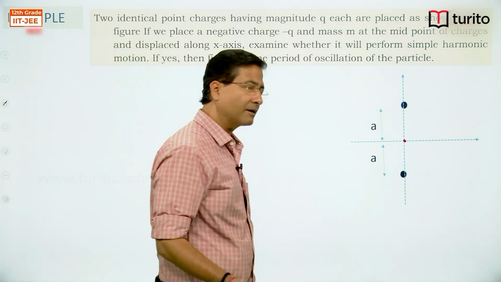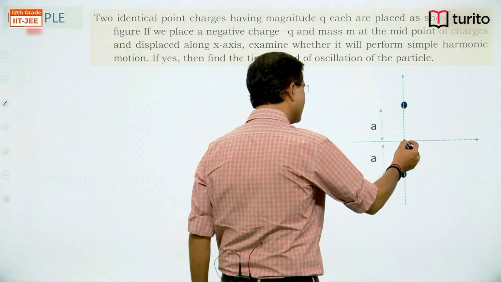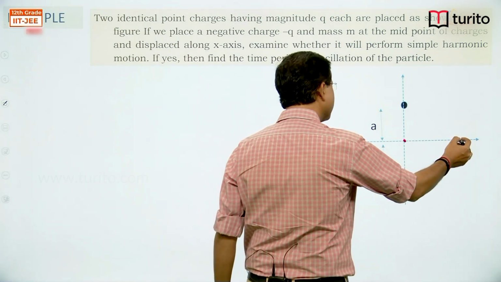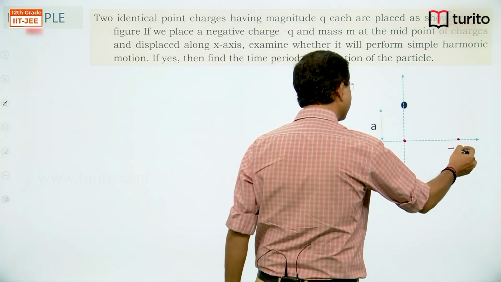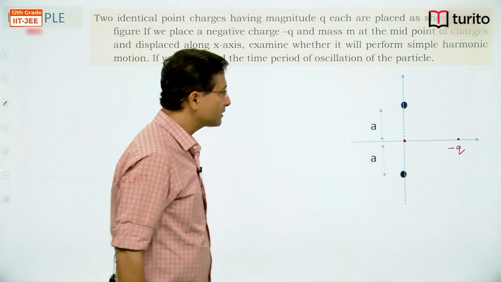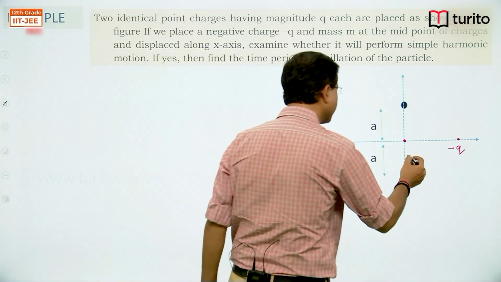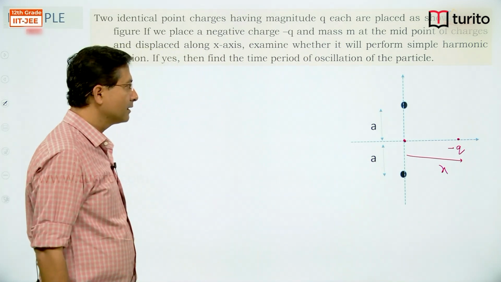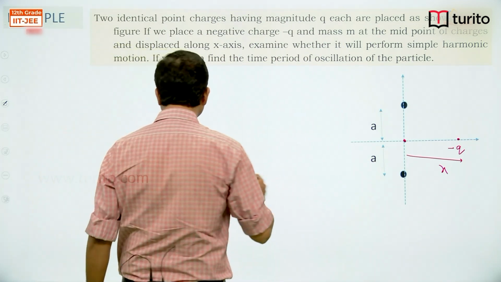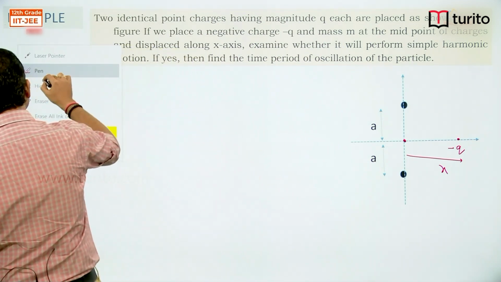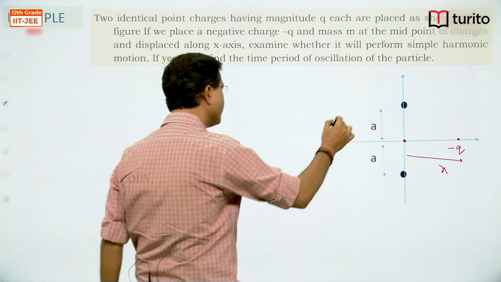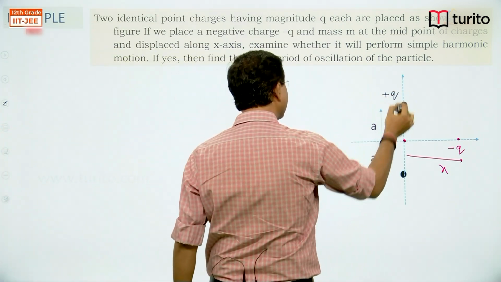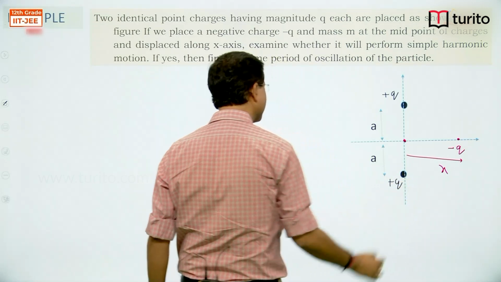So let's displace the particle. If I displace this particle in this direction, say minus q reaches somewhere here, and this is the displacement we have given, x, right, and these two charges are plus q and plus q.